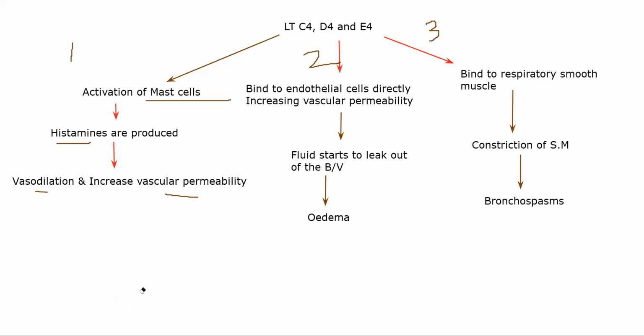Now here, because of constriction of smooth muscle, it will undergo bronchospasms. If there is bronchospasm, your bronchi are contracting and letting go. Most of the time there is more contraction than letting go, because of which they become tender. This in turn will lead to shortness of breath or dyspnea, right? The patient will not be able to breathe properly.